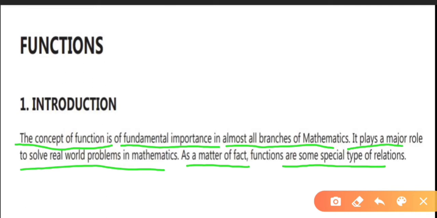As a matter of fact, functions are some special type of relations. Already we have studied the relation. You know well what a relation is, right? Here the functions are some special types of relations. Got it? Next we see the definition of a function. How to define a function?